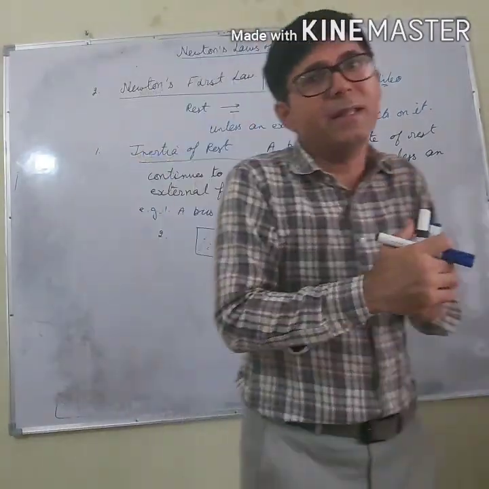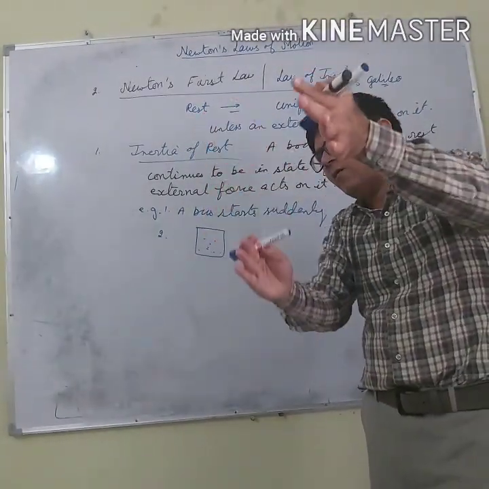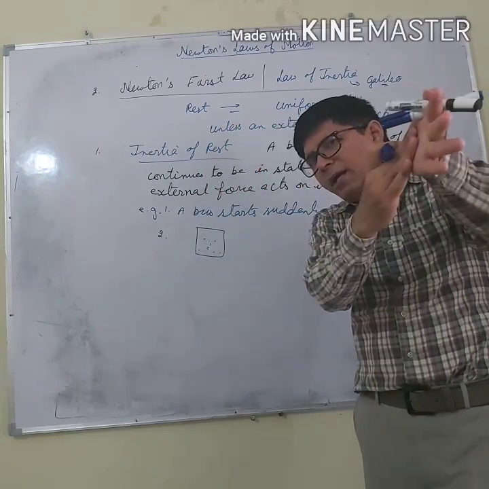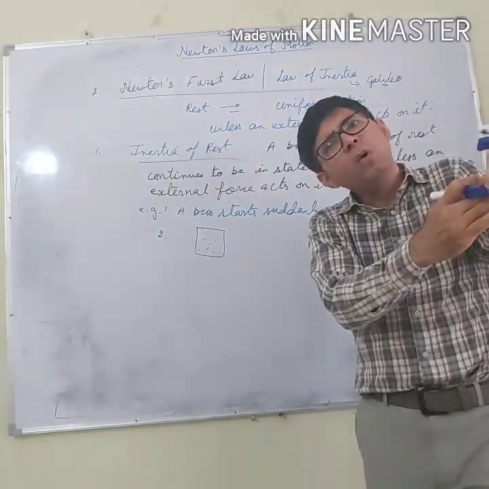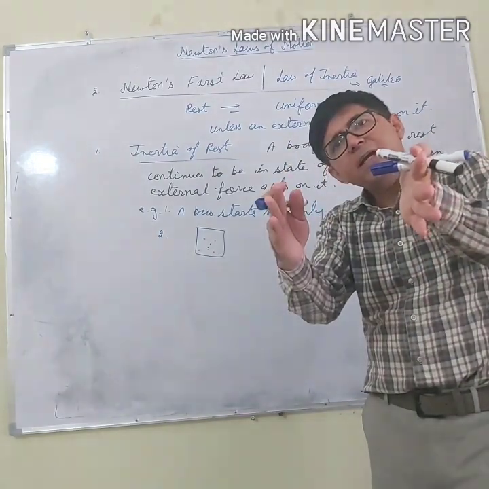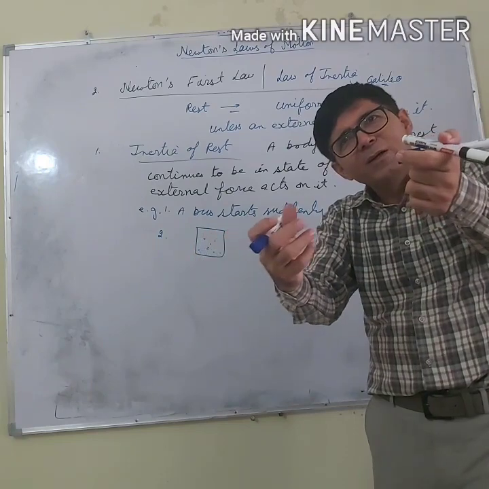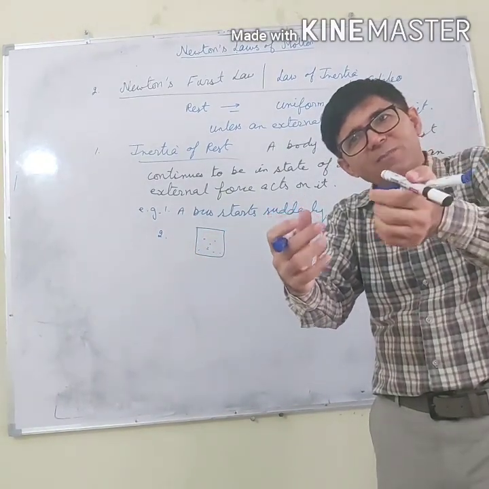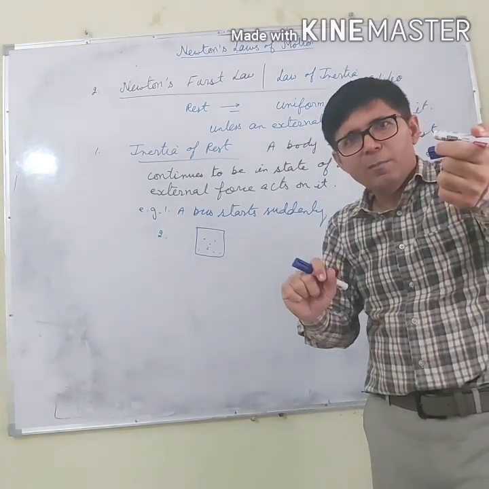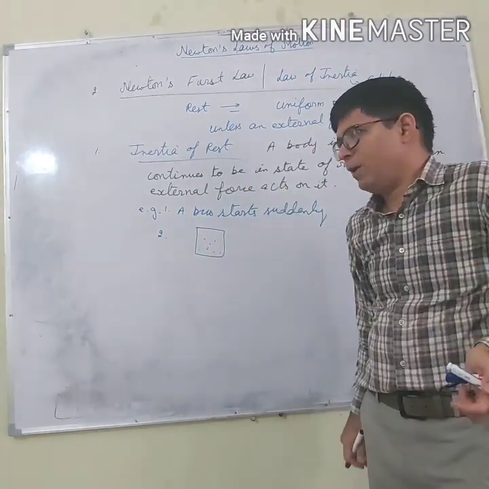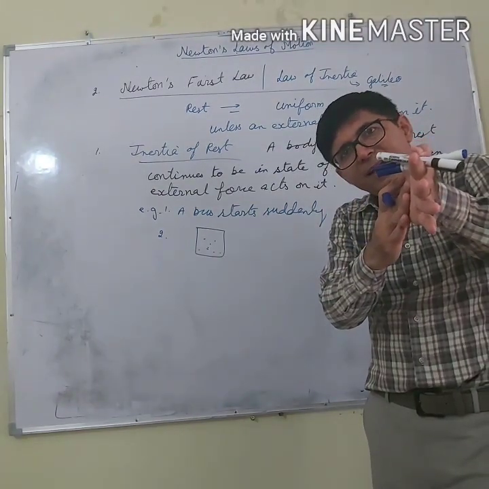The reason is that when I beat the carpet with the stick, there is contact between the carpet and the stick. So the carpet moves. But the dust particles do not move with the carpet. They remain there. As a result, the dust particles come out and fall down because of gravity. Clear?